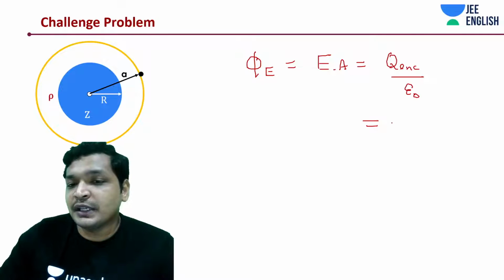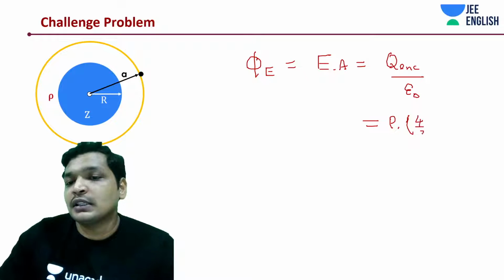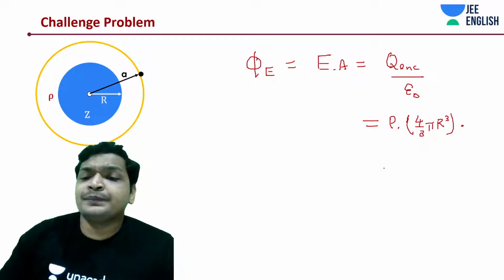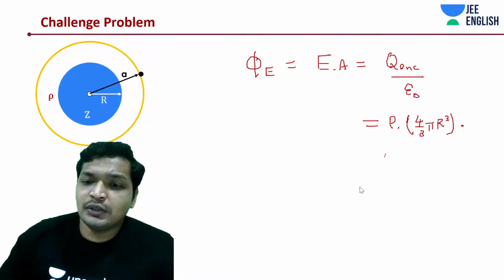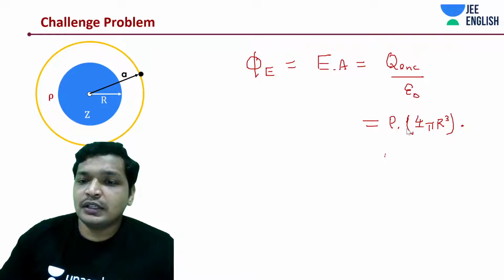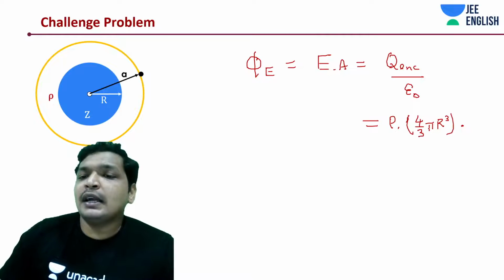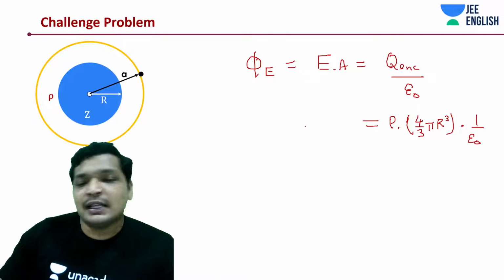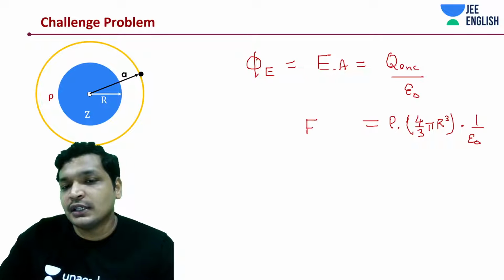This is a simple equation where you just multiply rho with 4 by 3 pi R cube into what? Let this 3 look better. This does not look like a 3, but yes, now this is a simple equation. The same thing as if the charge is concentrated all at its center. Nothing else.